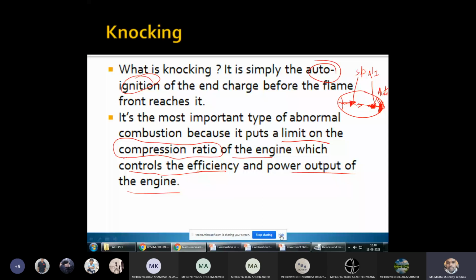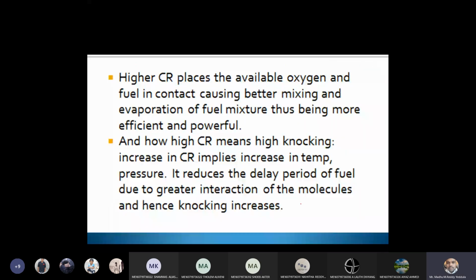Now, a higher compression ratio places the available oxygen and fuel in closer contact, causing better mixing and evaporation of the fuel mixture, thus being more efficient and powerful. Means if the compression ratio is more, automatically the efficiency is more. If the compression ratio is more, what is happening? The mixing is more due to the higher turbulence. If the turbulence is more, the air and fuel particles will be mixed thoroughly, thereby you are getting more efficiency.